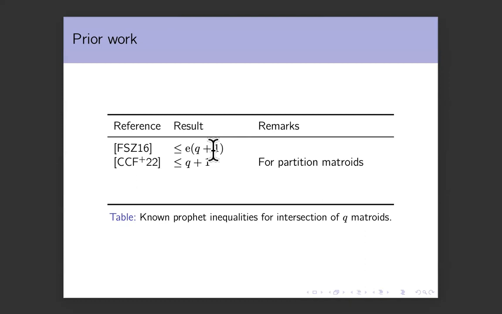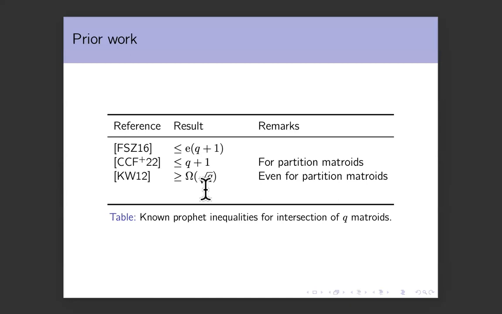Okay, these are the upper bounds. We also have a lower bound. We know that for partition matroids, the profit inequality, which is the ratio of offline over online, is always at least root q. And if the upper bounds were algorithms, this lower bound is an impossibility result. It shows that regardless of what your online algorithm does, it can never get more than a 1 over root q fraction of the offline reward. I'm using reward and revenue interchangeably. They are basically the same terms for us.